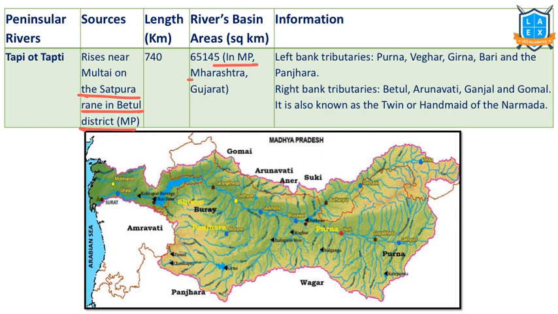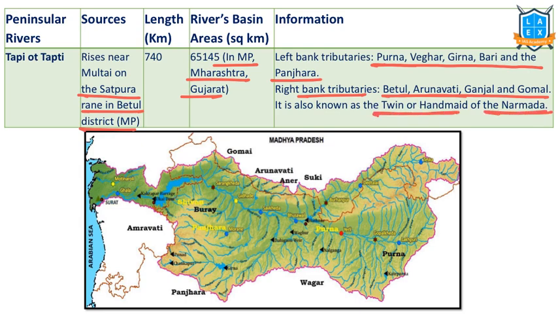Its basin is located in Madhya Pradesh, Maharashtra, and Gujarat. Its left bank tributaries include Purna, Vegar, Girna, Bari, and Panihara. Its right bank tributaries include Betul, Arunavati, Ganjal, and Gumal. This is known as the twin or handmaid of Narmada.